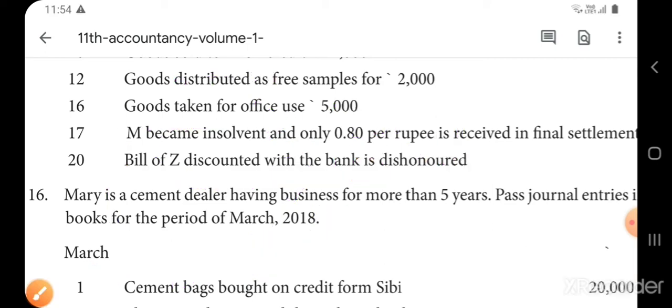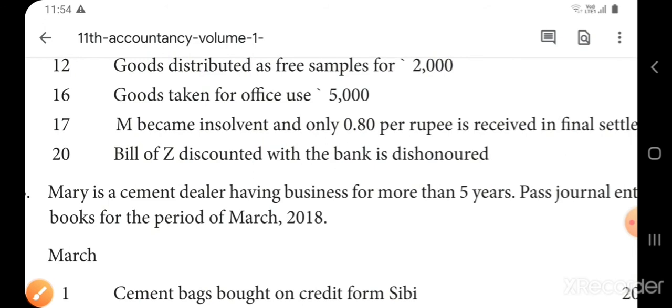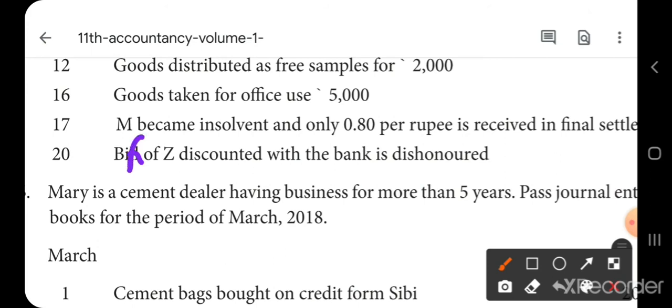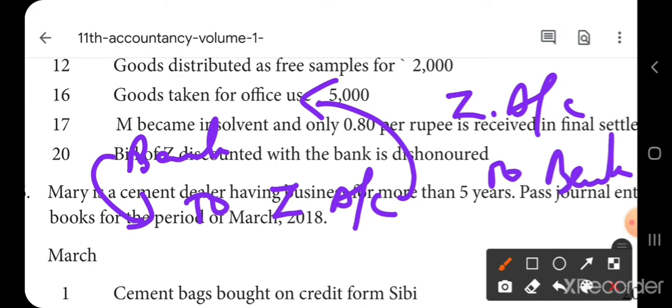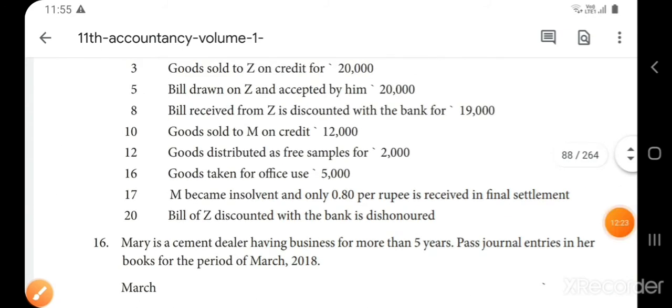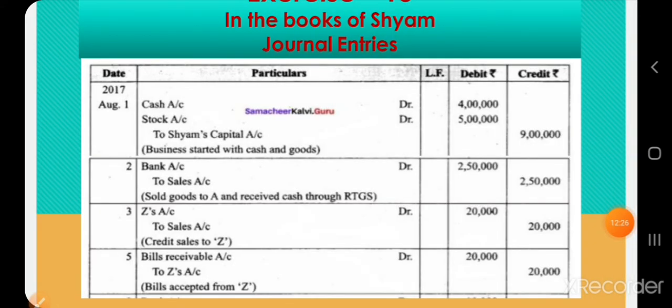Okay. The entry will be, when you receive the bill from Z, what will be the entry? Cash account, bank account debtor to credit the giver, Z account. Okay. This is the entry when you receive the amount from Z. But if the check is dishonored, it will be a reverse entry. Okay. Z's account debtor to bank. Okay. Now take down the solution for exercise 15.